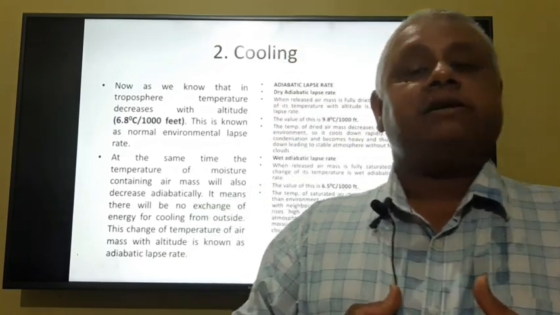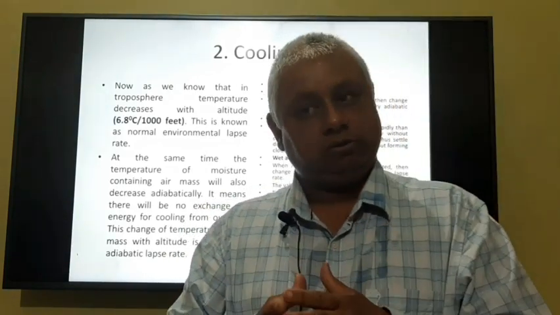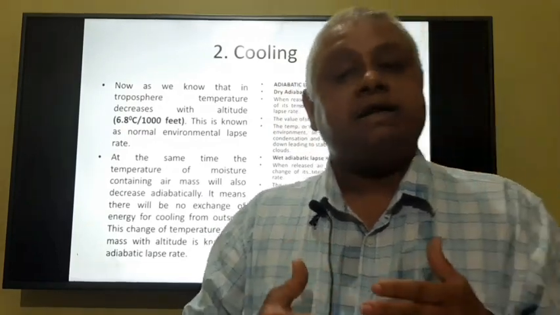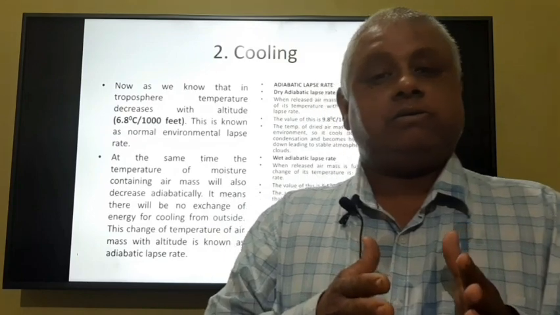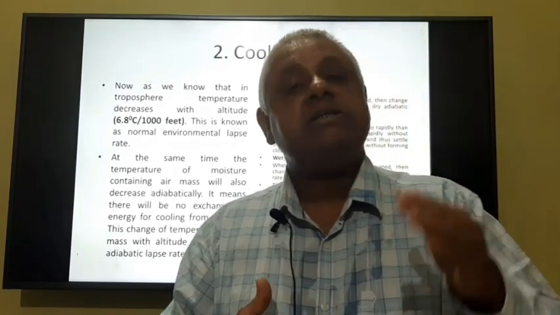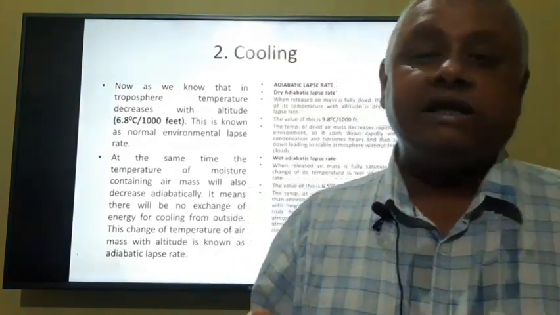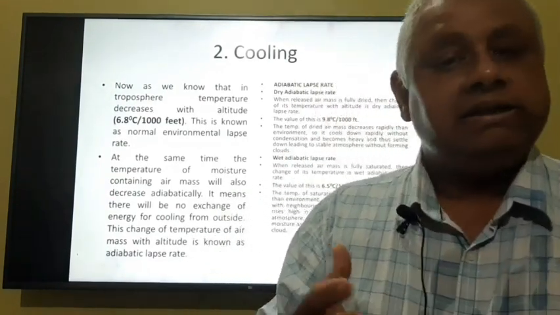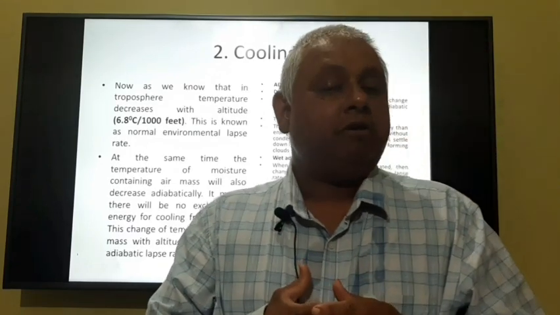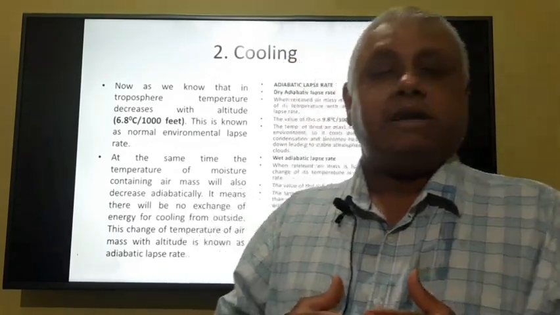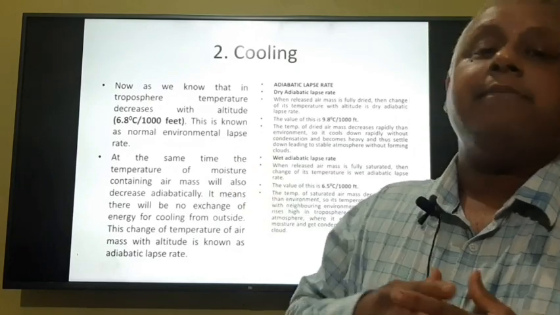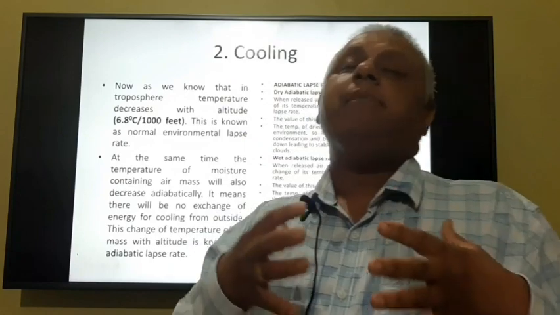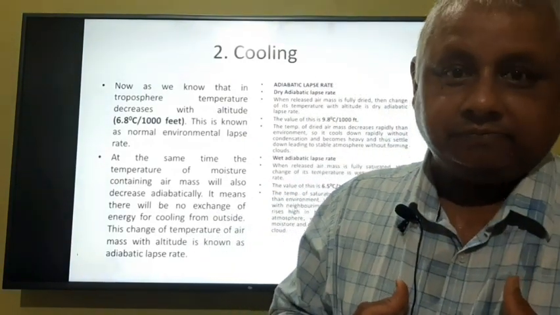Positive lapse rate means the changes in both altitude and temperature are in the same direction, that is, if altitude is increasing and temperature is also increasing, then it is positive. If they are opposite in direction, then there will be a negative environmental lapse rate. In the troposphere, the environmental lapse rate is negative, because as we increase the altitude, the temperature goes on decreasing.